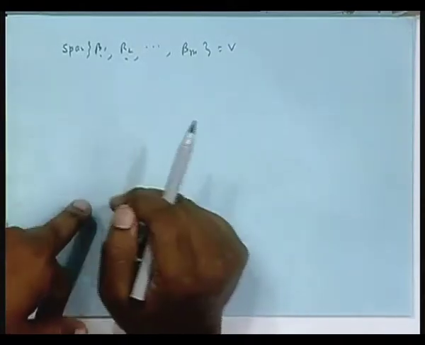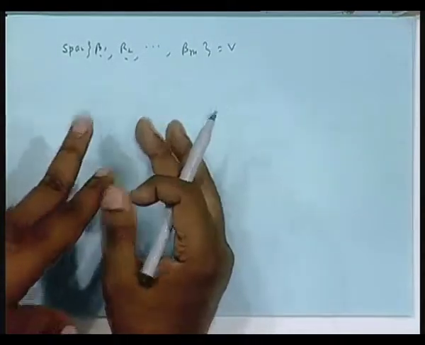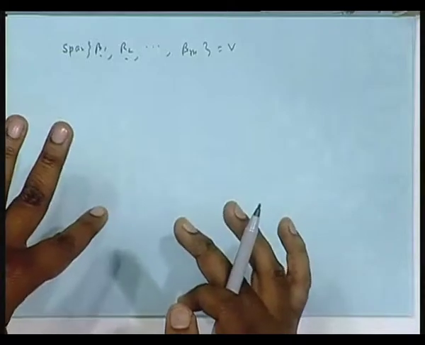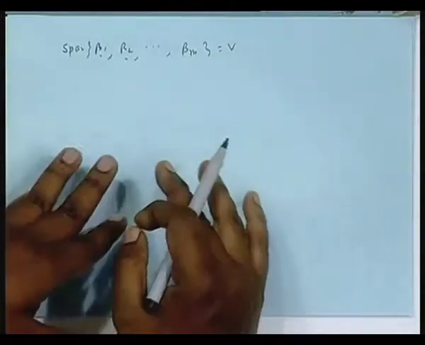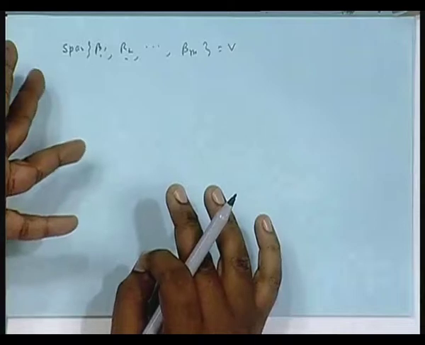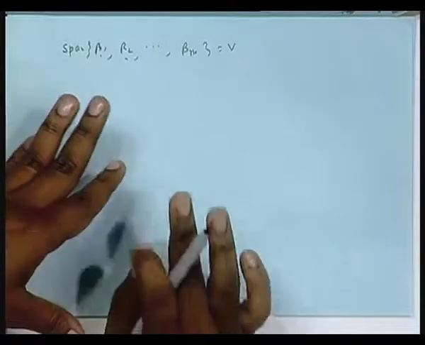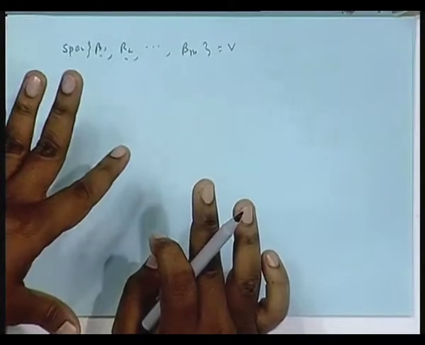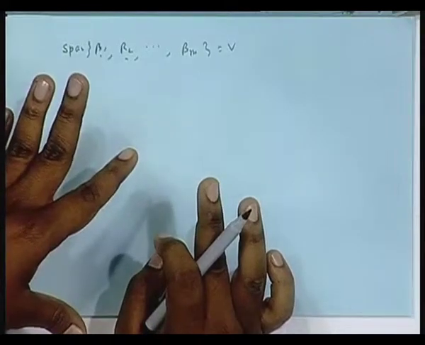Then, in the same proof, you reverse the role of n and m, and immediately you get the proof that m cannot be less than n also. You understood my logic? I will start with m greater than n, and show it is not possible. So, you can ask the question, that means m should be less than n, but by the same proof, interchanging the role of n and m, I will say that n also cannot be greater than m. So, the only possibility that remains is m equal to n. It is not very difficult, it is an easy proof.